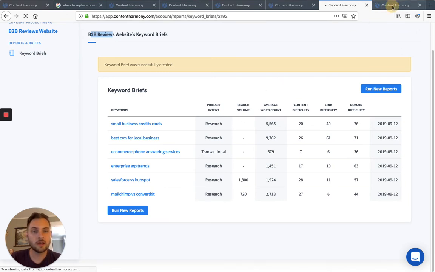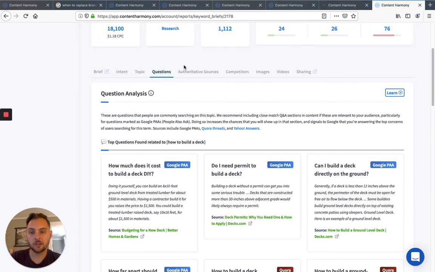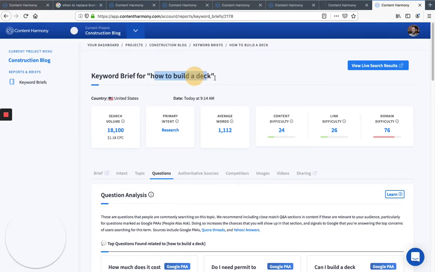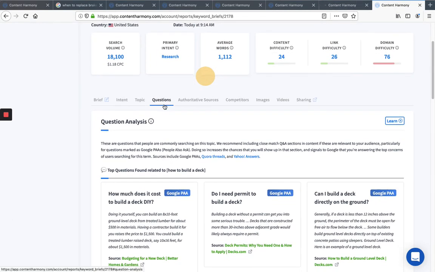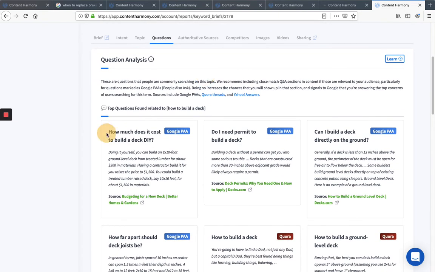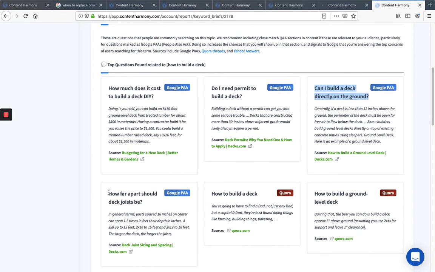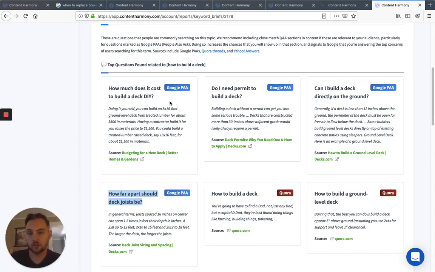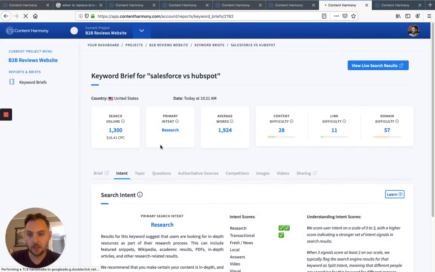So get that loaded. We've got another one here that's another evergreen topic, how to build a deck. While we wait for the other report to load on my slow internet connection today, let's take a look at that. These are ones that I would build right into a document. Do I need a permit to build a deck? Can I build a deck directly on the ground? How far apart should deck joists be? You could build out a good half of the article just based upon questions like this. Okay, so here we go.